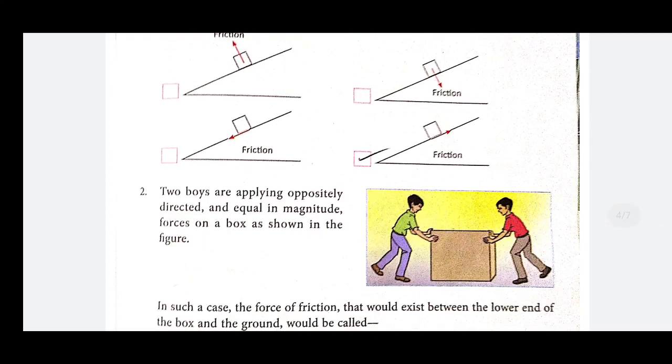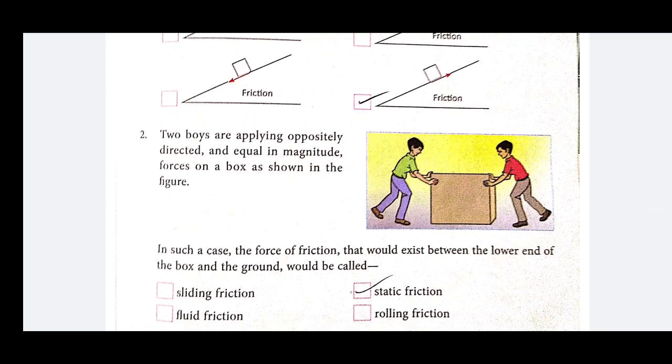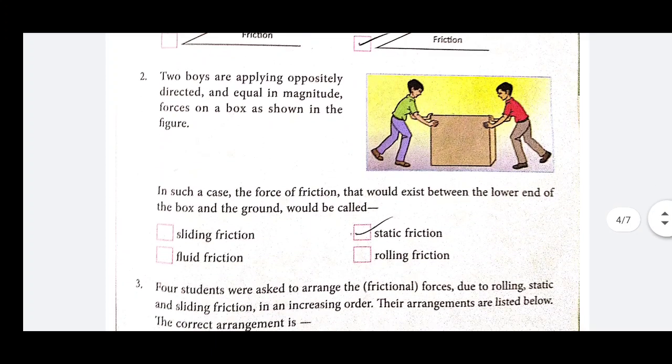Now, second one: 2 boys are applying oppositely directed and equal in magnitude force on a box as shown in the figure. Means here are 2 boys applying equal and opposite force on each other. In such a case, the force of friction that would exist between the lower end of the box and the ground would be sliding friction, fluid friction, rolling friction, or static friction.